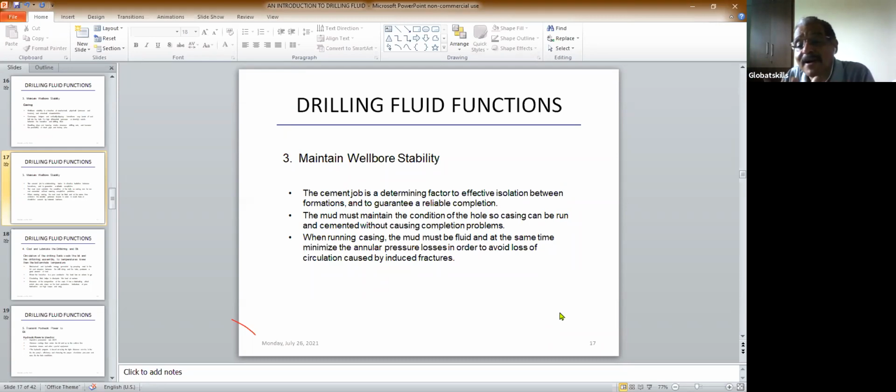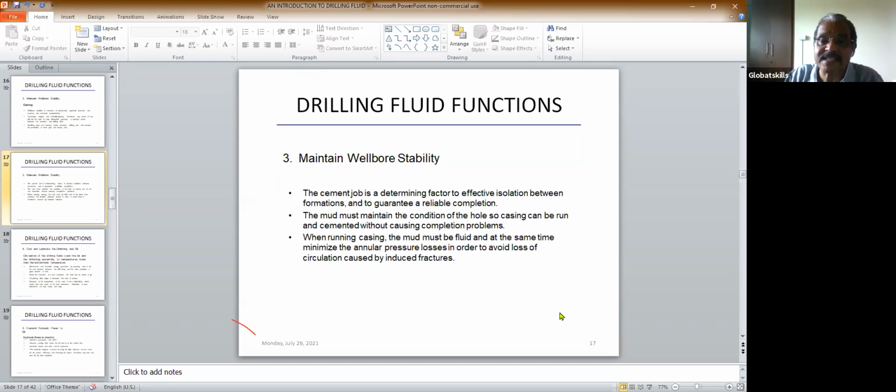So what happens? You should have maintained the stability of the hole. That means there should not be caving, there should not be pressure coming, there should be cutting falling down. If you maintain those things, and you're using a proper drilling fluid, then the hole is clean. So once you remove the pipe also, there is no problem, so you can lower the casing.